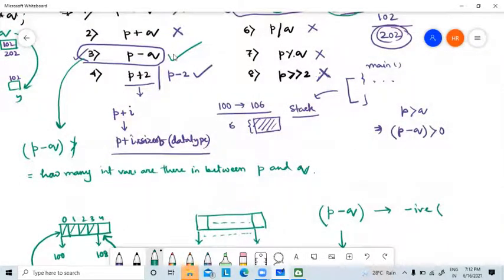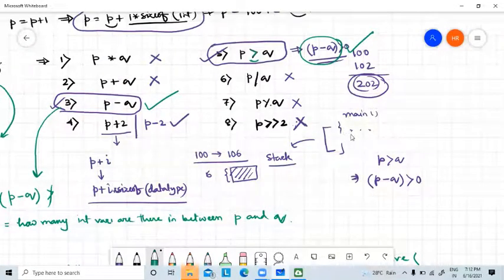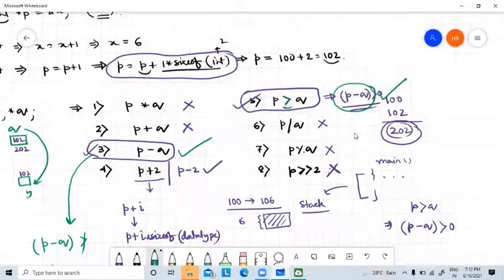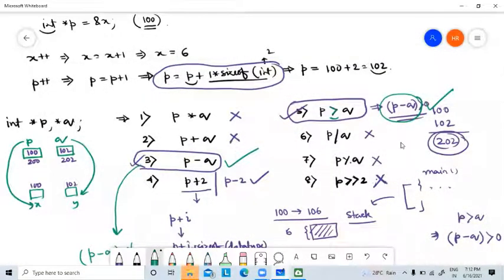It is meaningful. But other arithmetic operations like P plus Q, P divided by Q, P into Q have no meaning. They are illegal, error. Okay, logic clear? So you can easily understand that pointer arithmetic is totally different from normal arithmetic. And the compiler has to maintain this, have to check this.